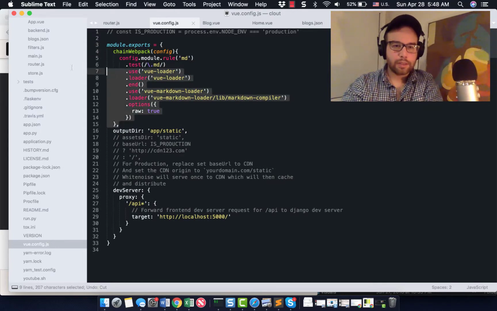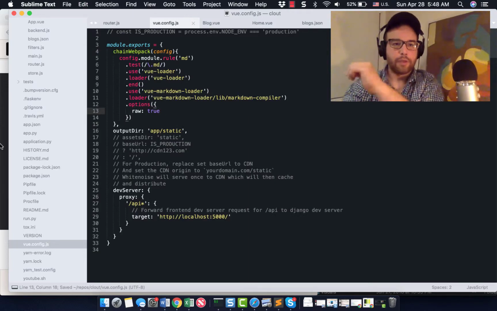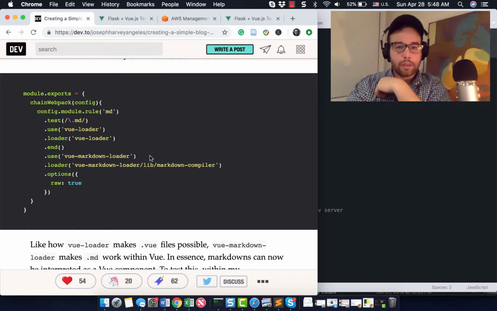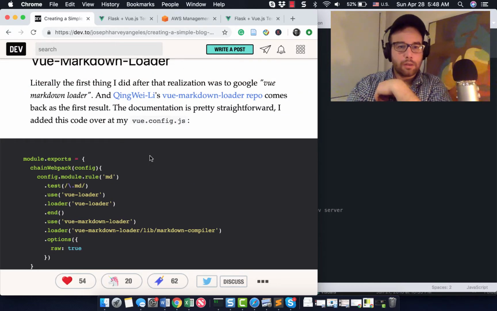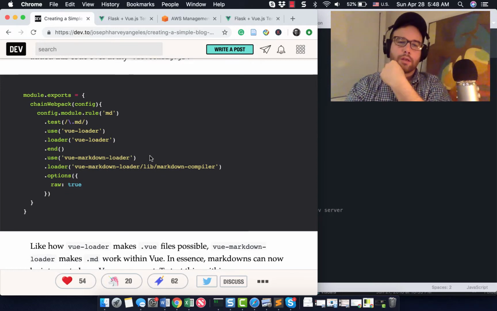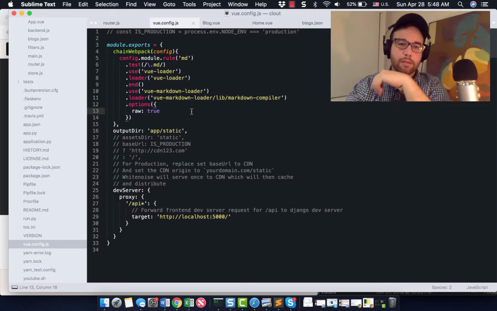You can just essentially copy that requirement here from this blog post and paste it in. You might need to install, I forget, you might need to install vue-markdown-loader. I'm not sure about that. If you're having problems after you put this piece of code in your Vue config, that might be the issue. Okay, so that's it.